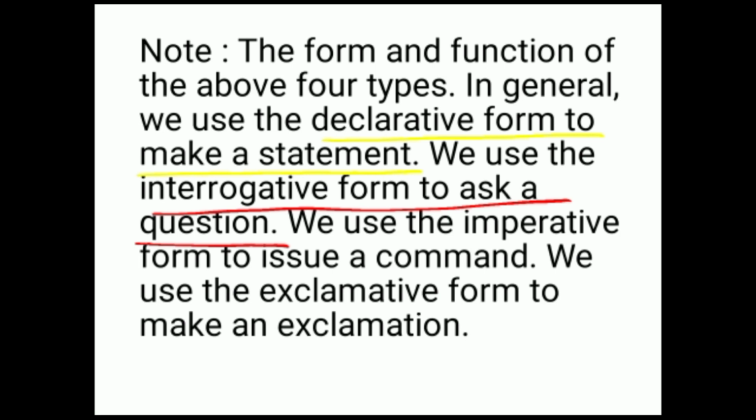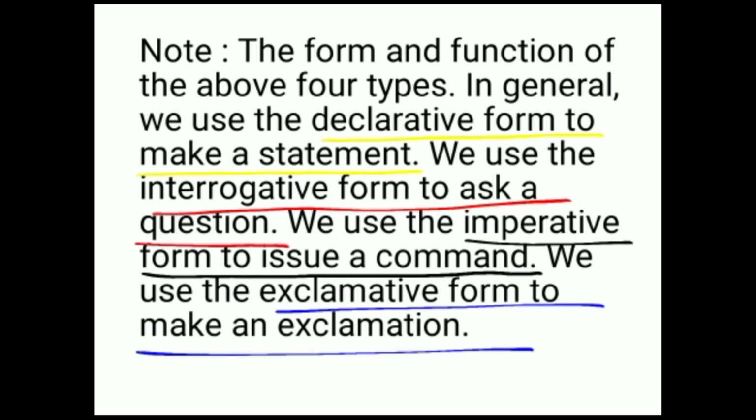Next, we use imperative to issue a command or request. Next, we use exclamative sentences to make an exclamation. Hope you are clear with this.